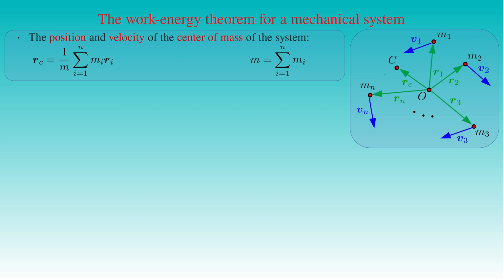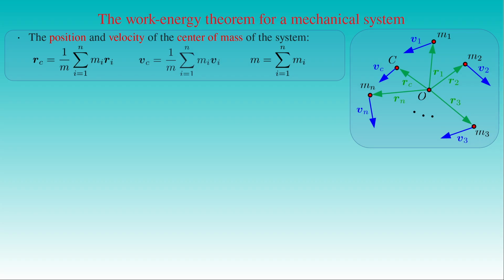The velocity V_c of the center of mass was obtained from the time derivative of the definition of the position vector of the center of mass, and it is equal to the sum of the mass m_i times the velocity v_i of the point mass m_i over the total mass M of the system. Here the velocities are measured in the frame of reference which the reference point O is attached to.